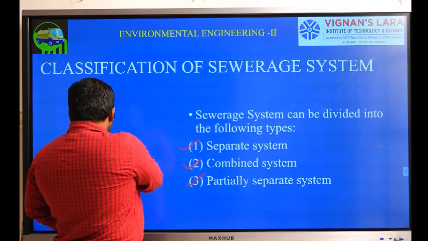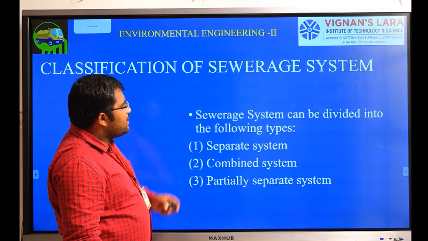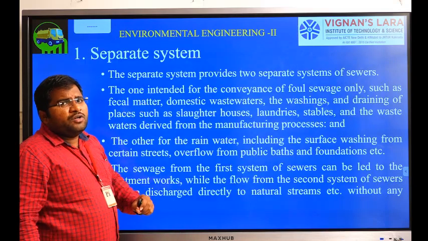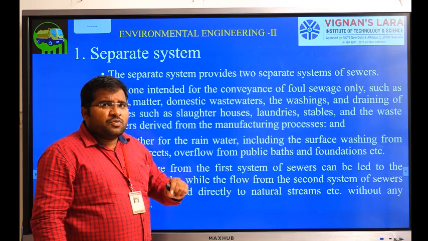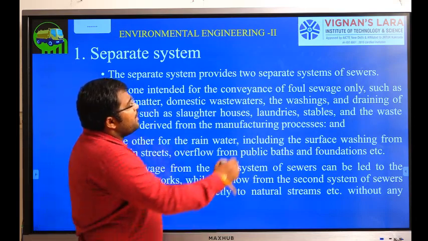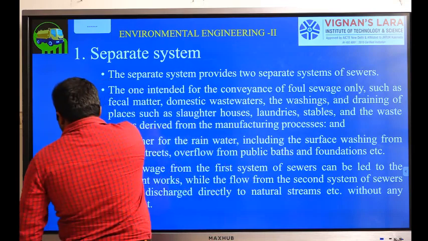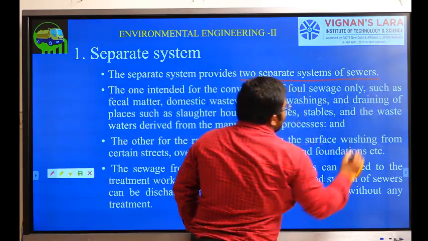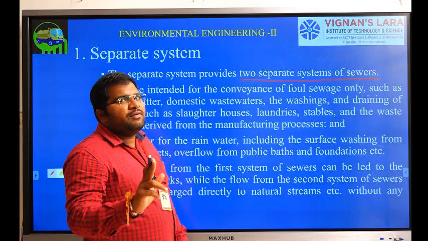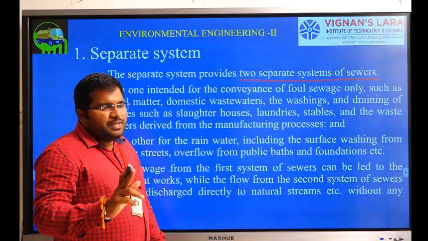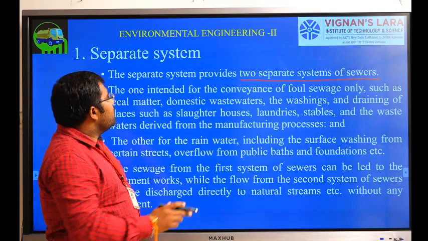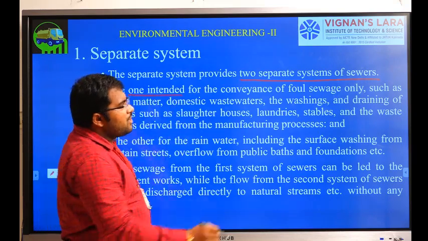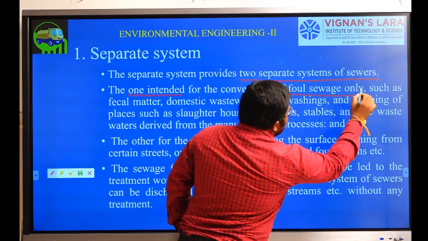First of all, we will see the separate system. As already told, in the separate system we will have two separate systems of sewers. In that, one is meant for sewage and another is meant for storm water. One is intended for conveyance of foul sewage only.